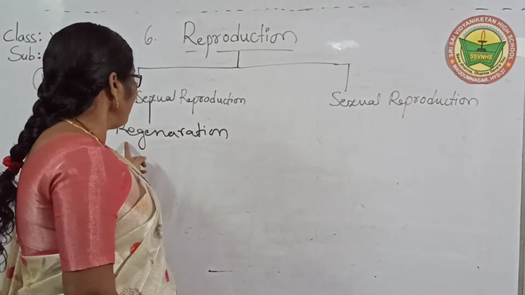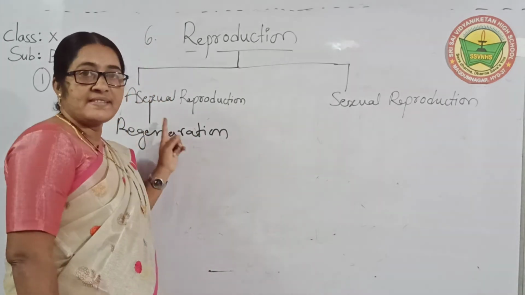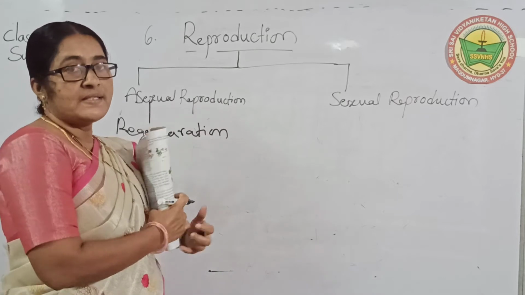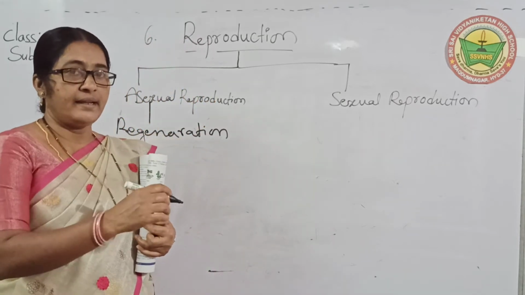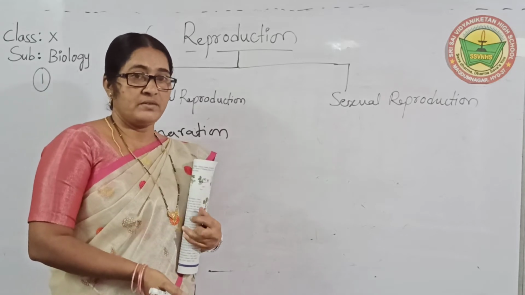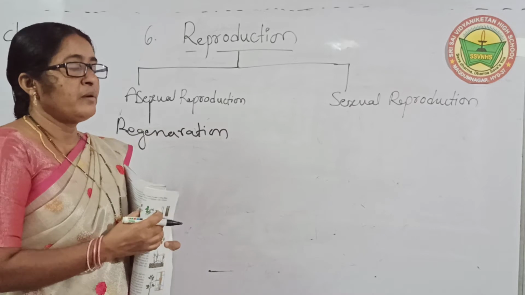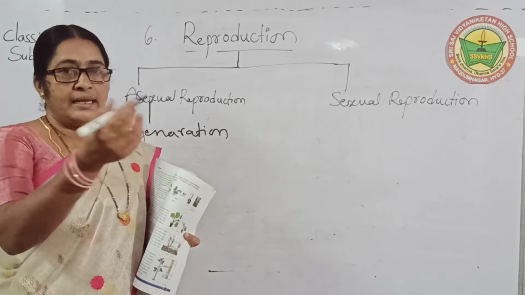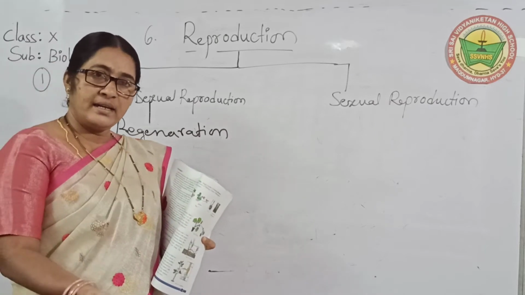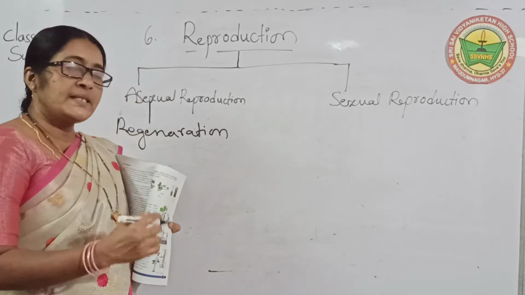Children, next method: the regeneration method. After parthenogenesis, what is the next method in asexual reproduction? Regeneration. What is the meaning of regeneration? Regenerating, again giving rise. For example, in plants, whenever you cut the stem, again it gives rise to new branches. So that is regeneration.